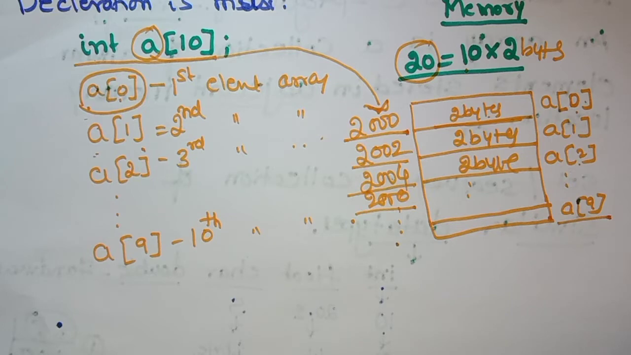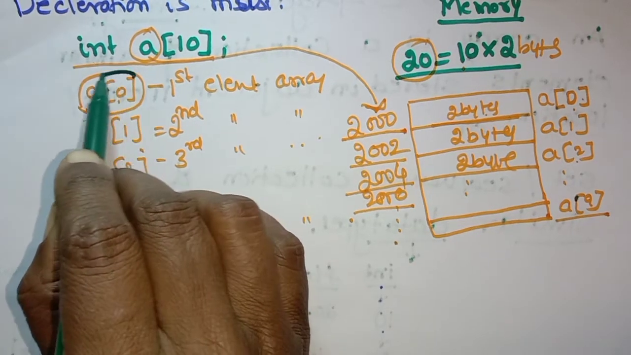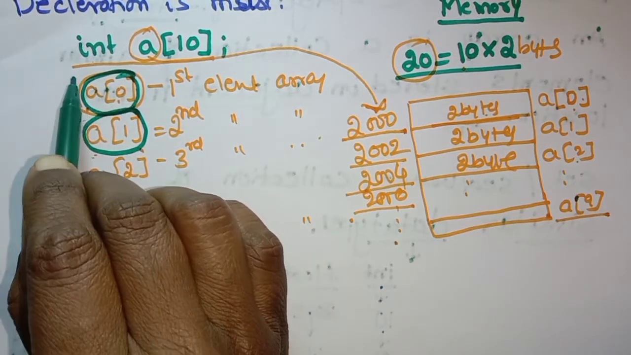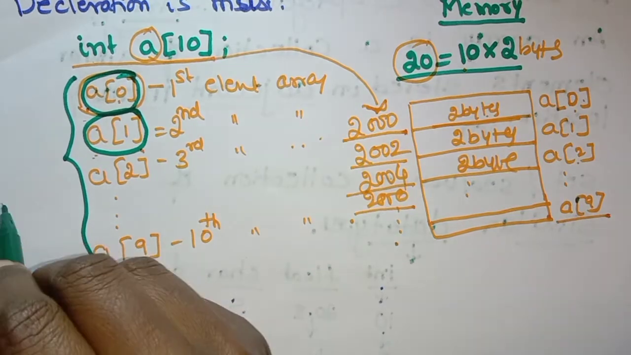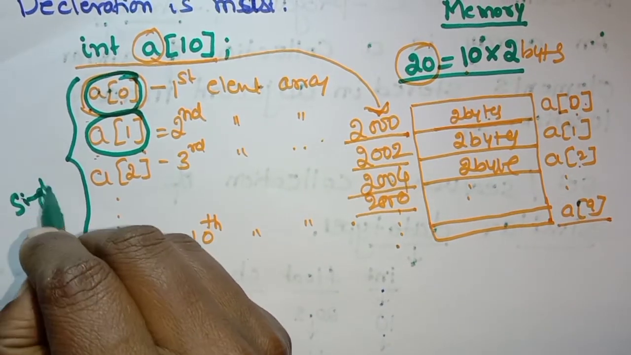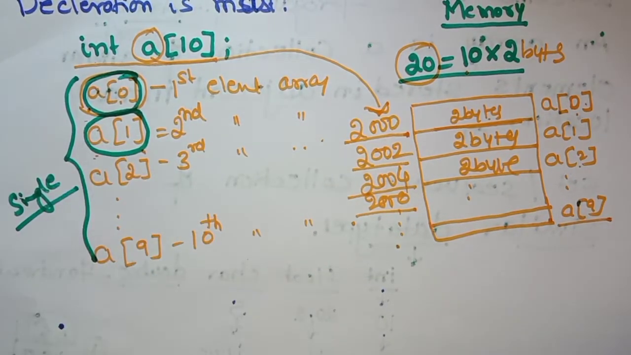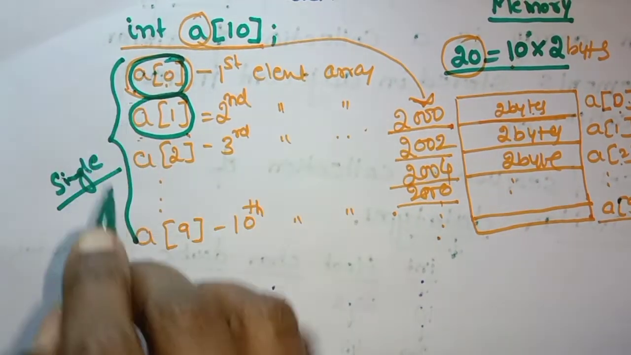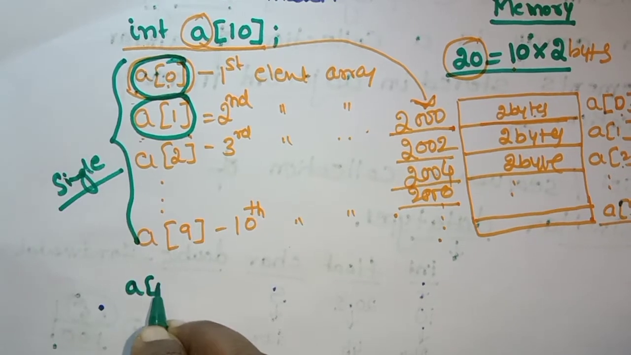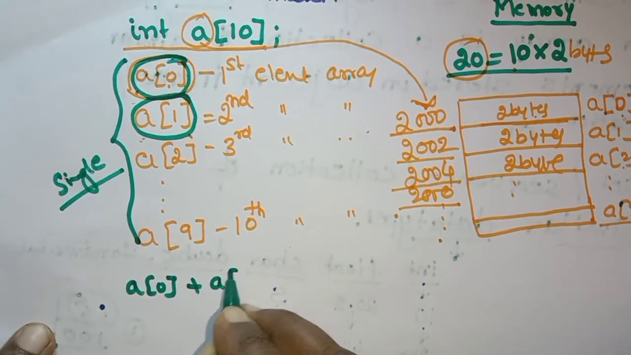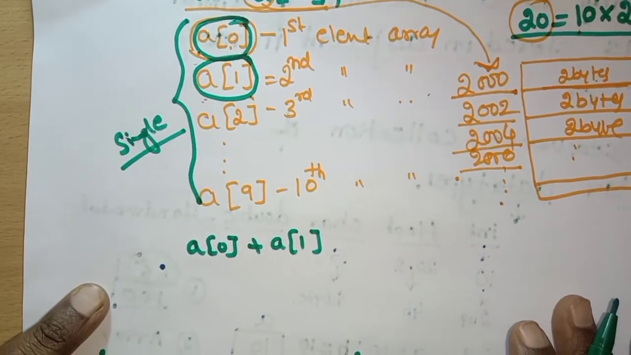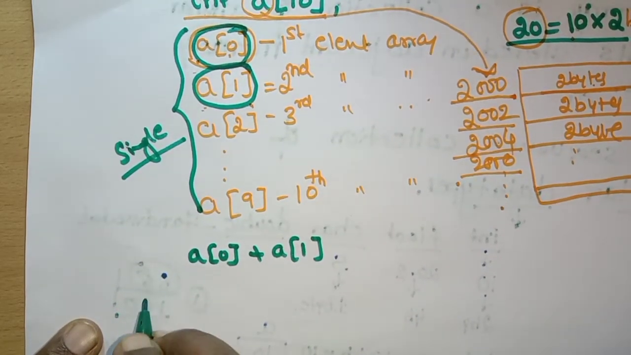Okay, another point. Next point is here, this A of 0 is the first element, A of 1 is the second element. Now, these all are treated as single variables also. You can use these as single variables. That means if I want to add A of 0 plus A of 1, you can use this. Okay, so I will tell you one more point about this.